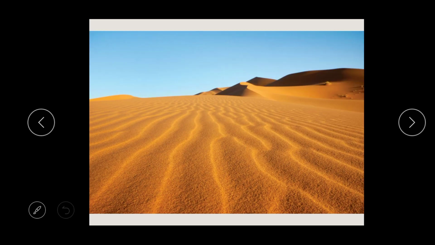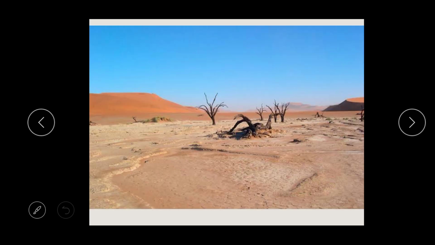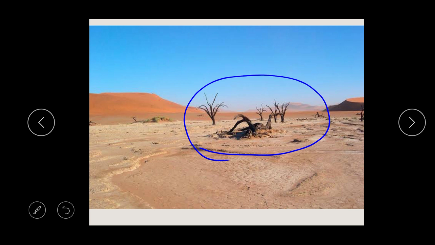Okay, this is a picture of a desert. Can you see how dry it is? So dry. And this is also a picture of a desert. Can you see? Even the trees are so dry because they don't have much rain. Deserts are known to be dry.